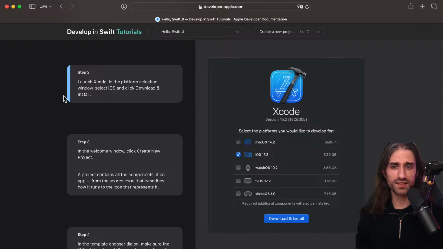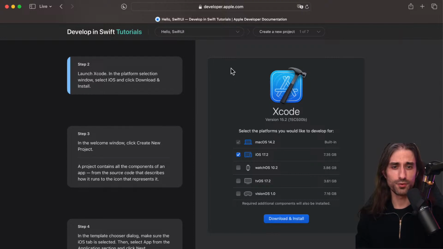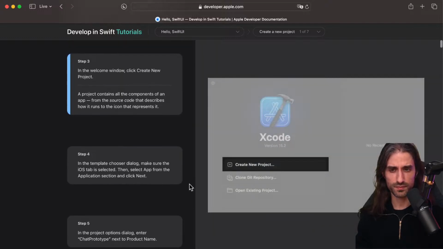Step 2, launching Xcode. When you launch it the first time, you will see this. What you will want is to download and install the iOS runtime, which is what allows you to run iOS locally on your Mac on what's called the simulator. So you will want to download this extra 7 and a few gigabytes worth of data. And of course, if you want to try these other OSs, you might want to download them. But you can always download them later when you need.